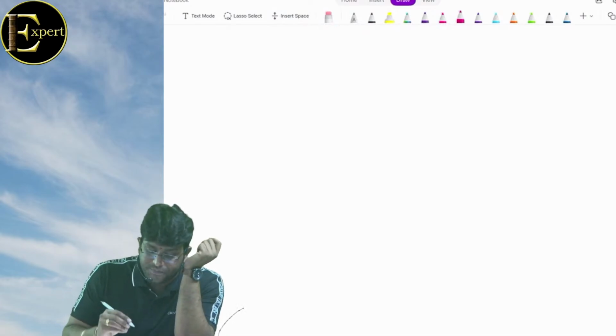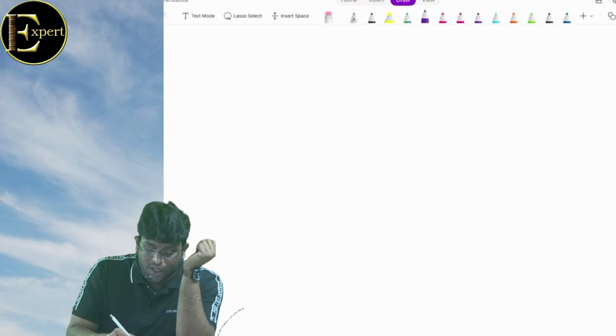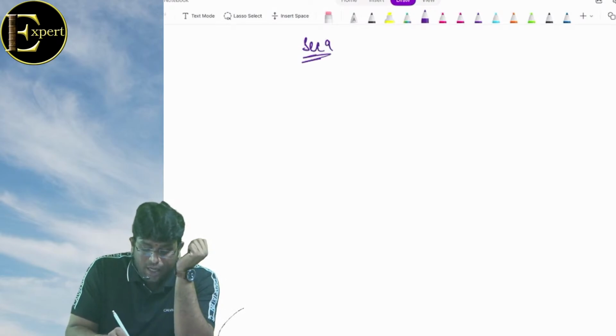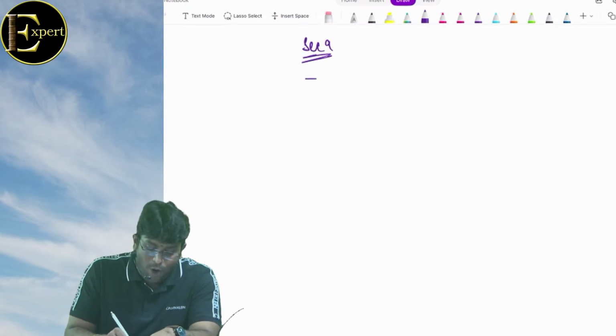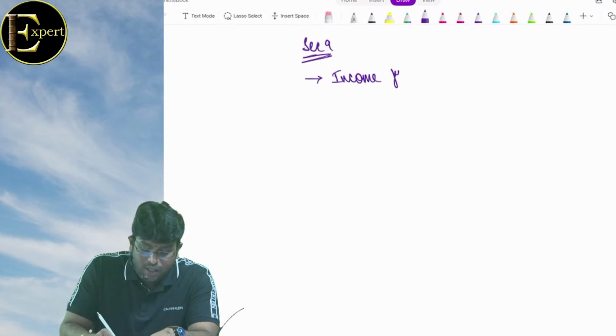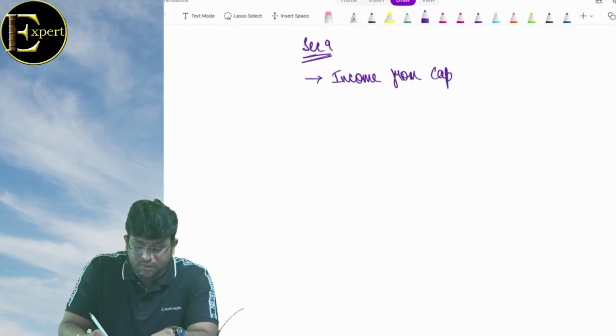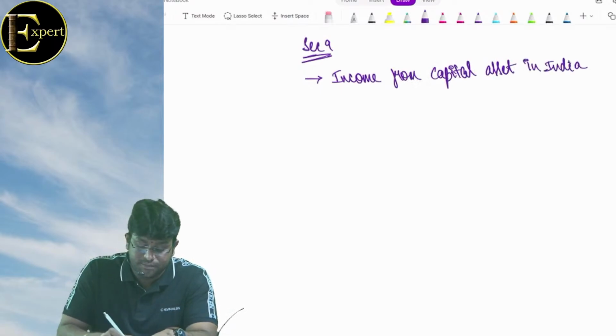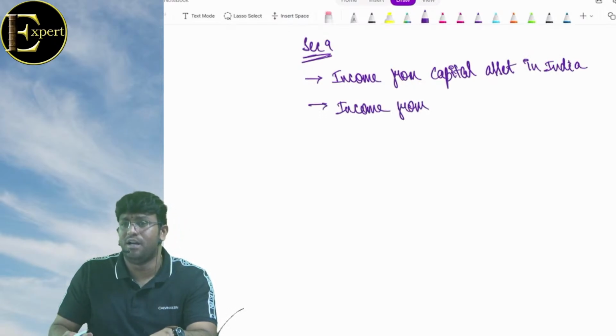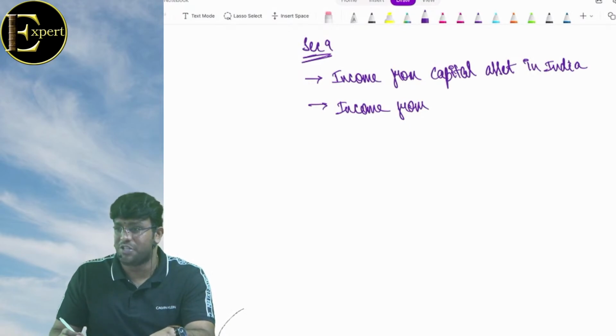Listen carefully now. So I'm talking about something called section 9, income deemed to accrue or arise in India. Clear? Point number 1. Income from capital asset in India. Can you give an example? Properties in India, debentures are of India, shares are of India.